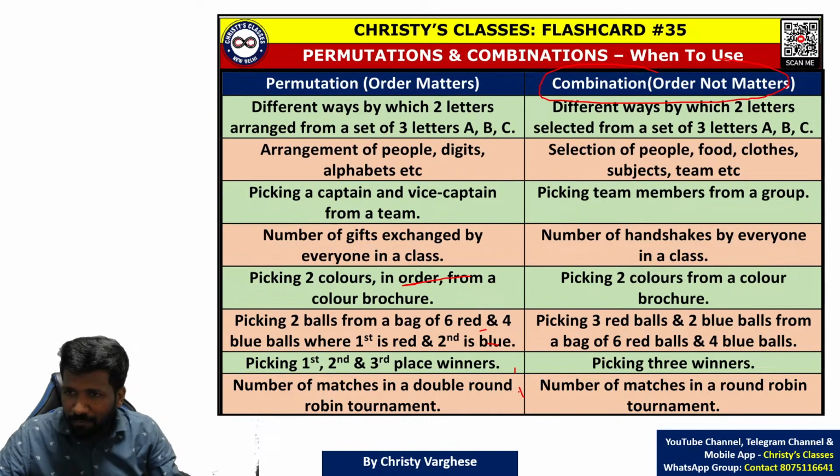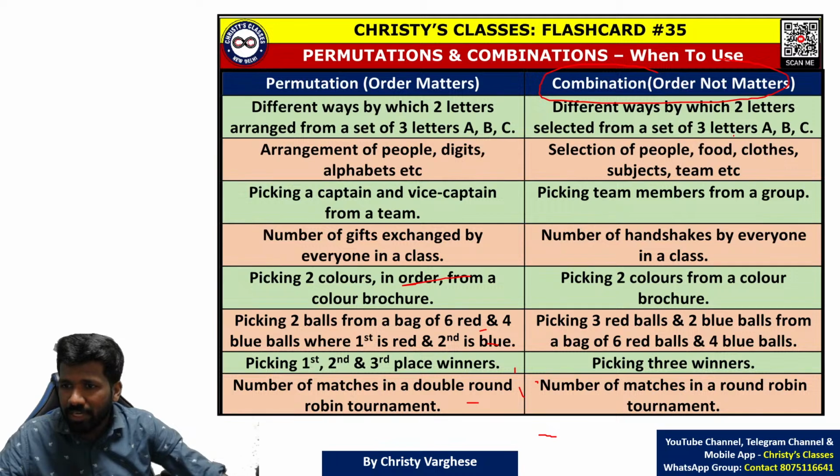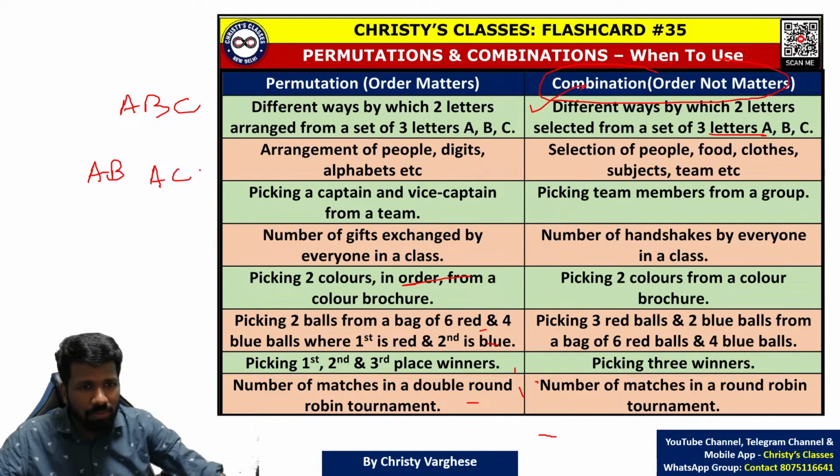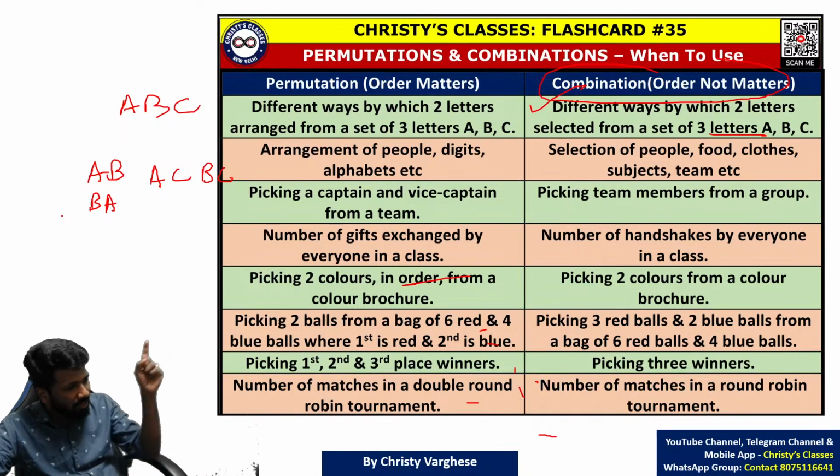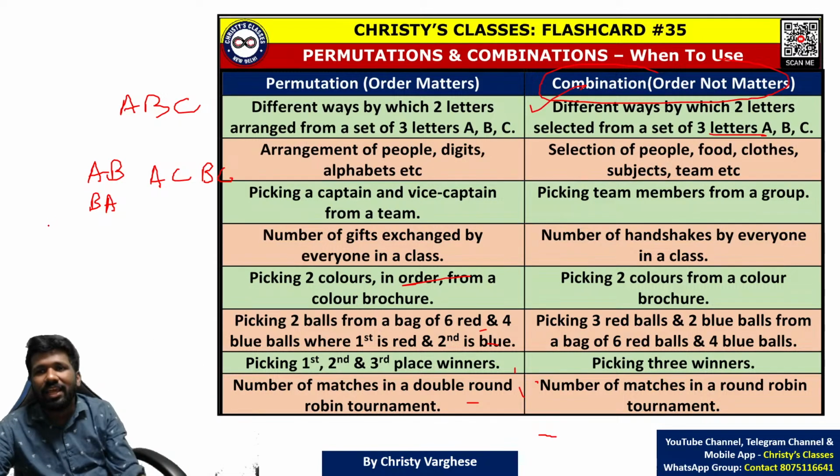For example, the different ways by which 2 letters are selected from a set of 3 letters. That is a combination case. Let A, B, C be the 3 letters. I'm explaining this: A, B, C. 2 letters you need to select. You can select AB, that is a possibility. You can select AC, that is a possibility. You can select BC, that is a possibility. Are you getting it? Now the question is, should I select BA? No, because when you are selecting, it does not matter whether you selected A first, then B, or B first, then A.